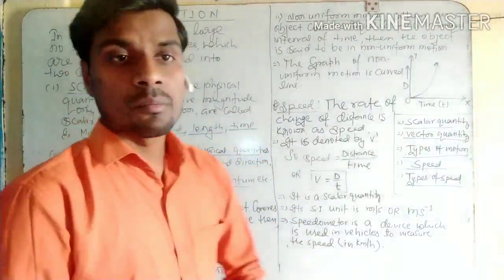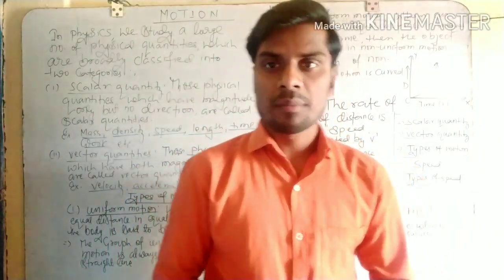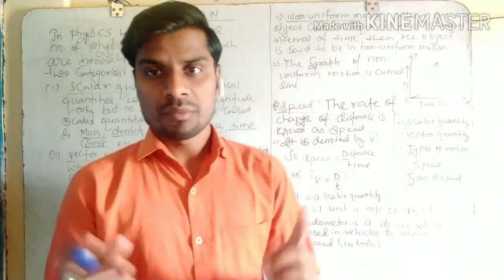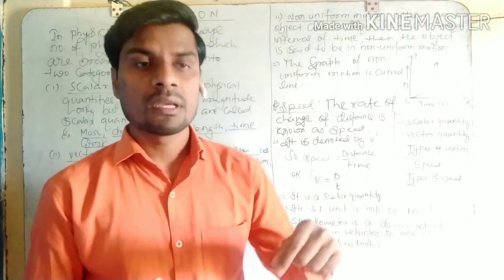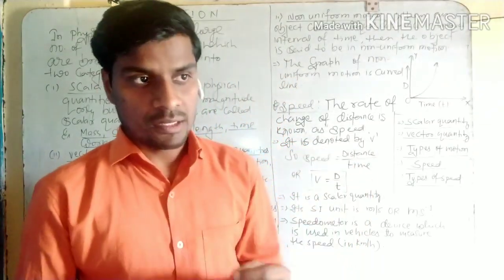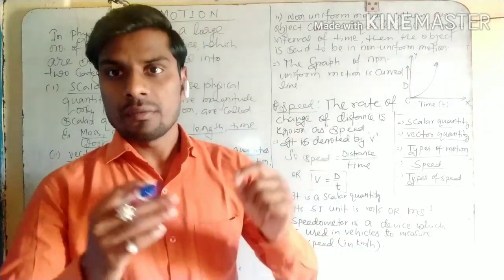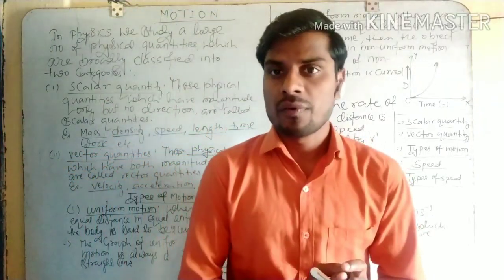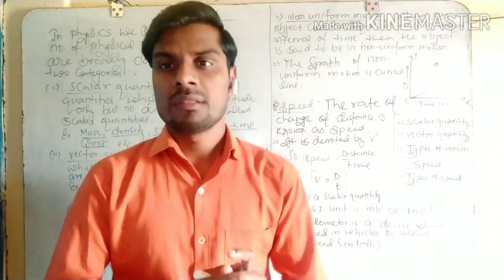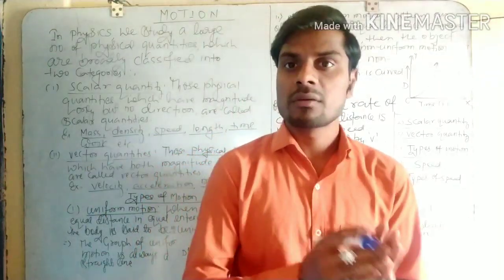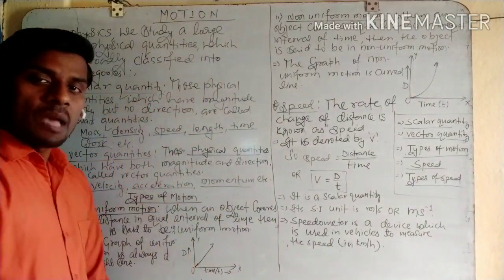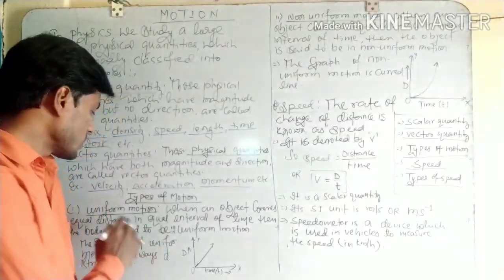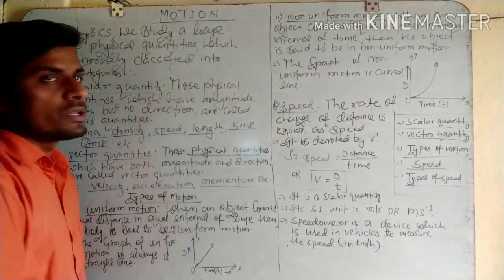Okay, now we talk about motion. In the first video, I discussed motion. Motion means when an object changes its position with respect to time and surrounding, or you can say with respect to a frame of reference, that object is said to be in motion. Here we are talking about types of motion. There are two types of motion, that is uniform and non-uniform.